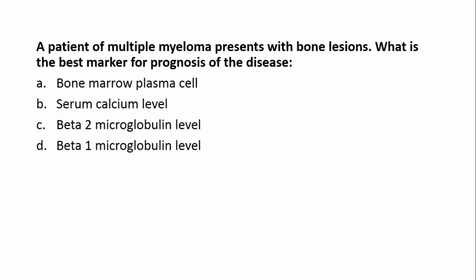Next question. A patient of multiple myeloma presents with bone lesions. What is the best marker for prognosis of the disease? Always remember that beta-2 microglobulin level is the best marker for prognosis, and it is part of the international staging system that we have discussed earlier.